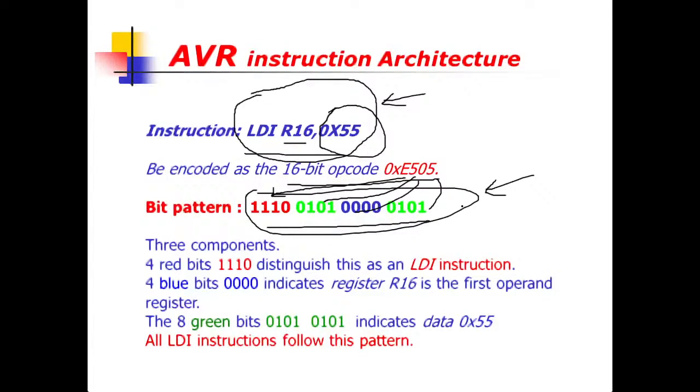Why is machine code required? Because the microcontroller or microprocessor will not understand this assembly language instruction. It understands this type of bit pattern. But for a human being it is very difficult to understand different bit patterns.